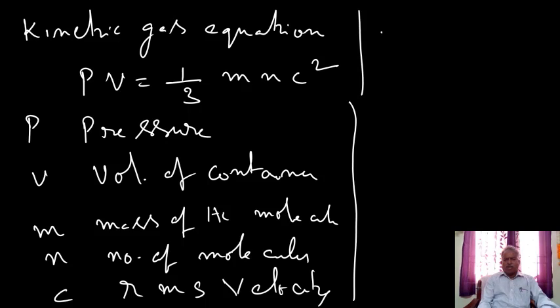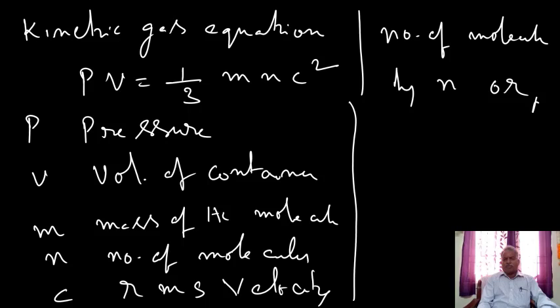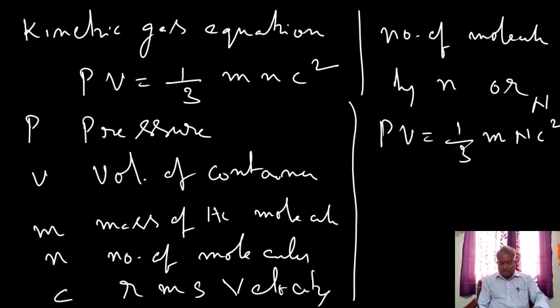Here the number of molecules is represented by either small n or capital N. Any letter we can use. Thus PV equal to 1 by 3 mNc square.